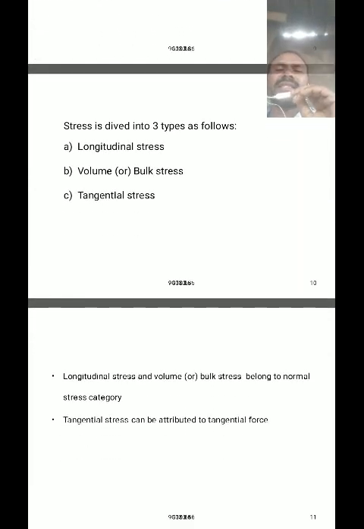Stress is divided into three types. As I already said, it depends on the application of stress relative to the surface of a body. If the applied stress is parallel to the surface area, it is called tangential stress or parallel stress, also called shearing stress.